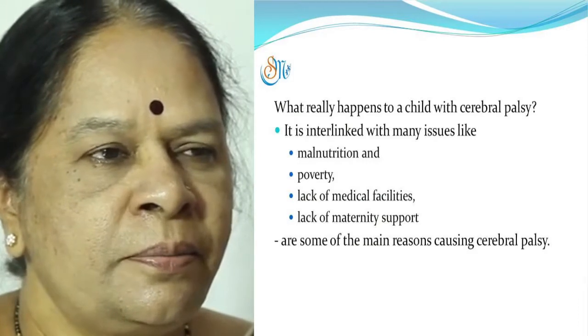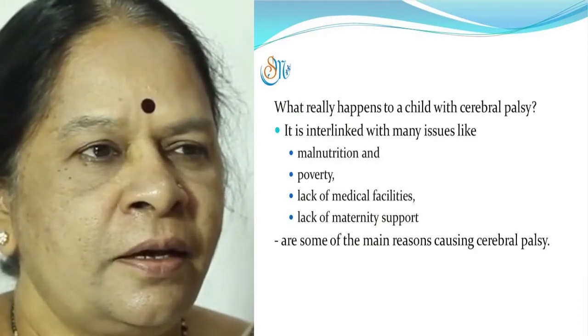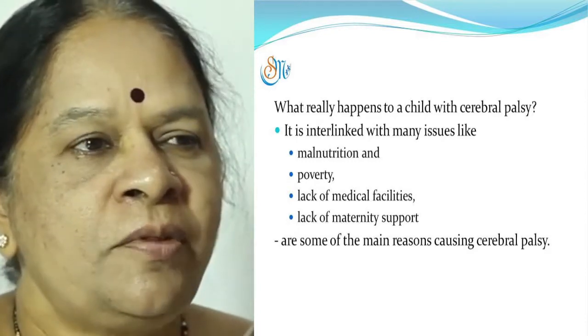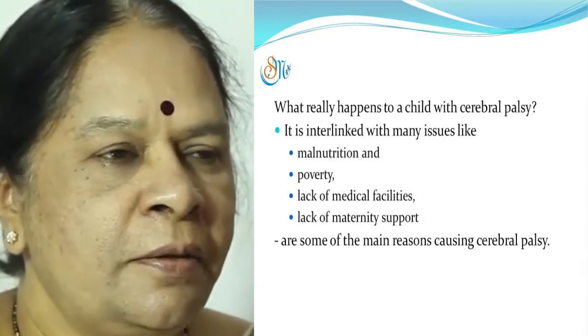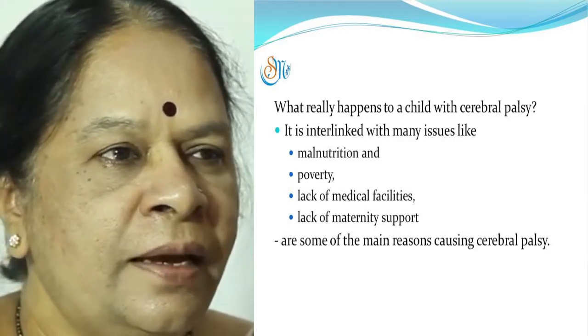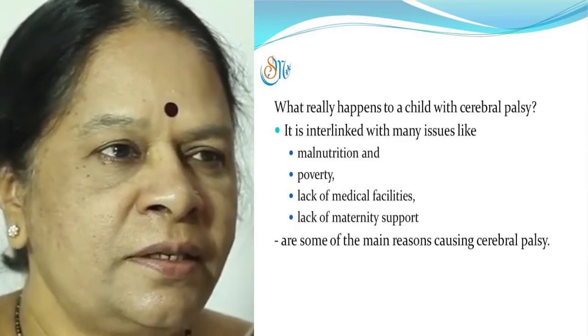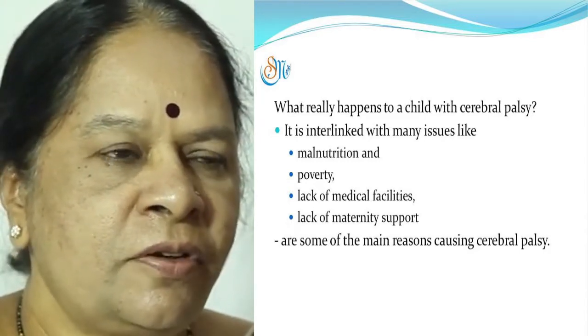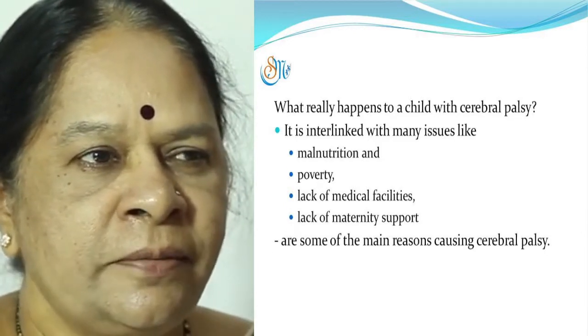What are the major causes and preventions of cerebral palsy? What really happens to a child with cerebral palsy is a process which we need to understand, which is quite interlinked with many issues. And whichever way I look at it, I see malnutrition and poverty, lack of medical facilities, lack of maternity support, are some of the main reasons for causing cerebral palsy.